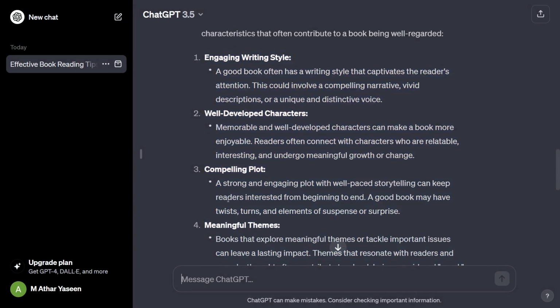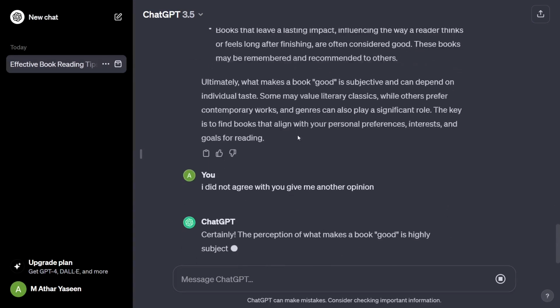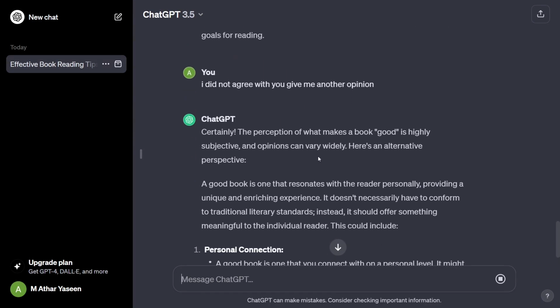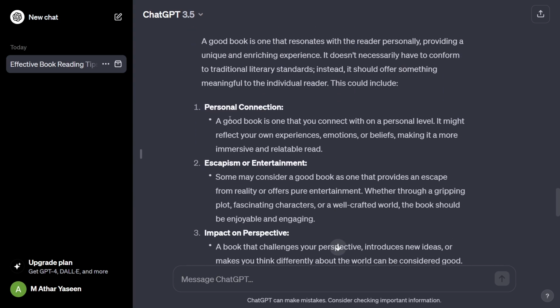For example, let me type here, I did not agree with you, give me another opinion. Let me press enter. You can see that basically this is not a Google where you type a query and see the links. You can interact with this AI model. It will try to understand the context of the prompt that you provide to it, and it will generate text as much as possible relevant to your prompt. Now you can see that it has given me other answers.